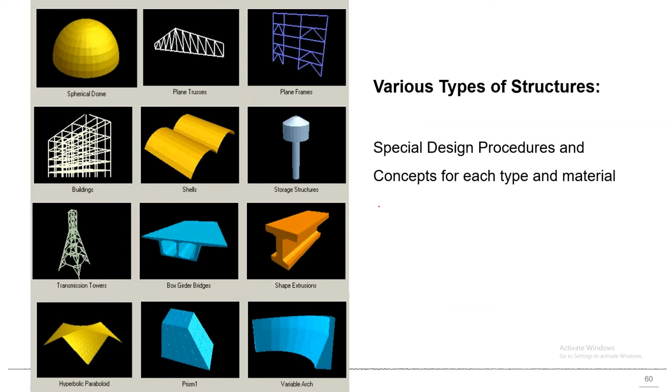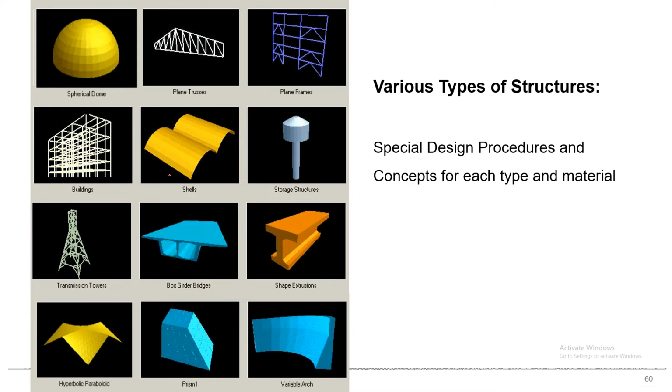So on one side we have different structural forms, and we have different structural components, geometries also. So based on different forms, we classify sometimes based on the behavior of a particular element, sometimes based only on the geometry.